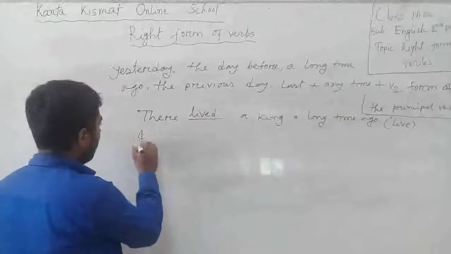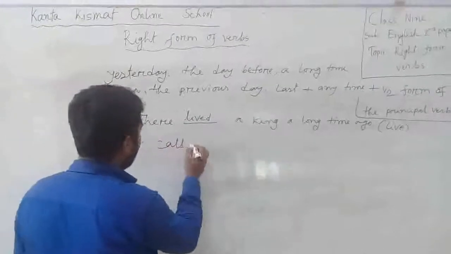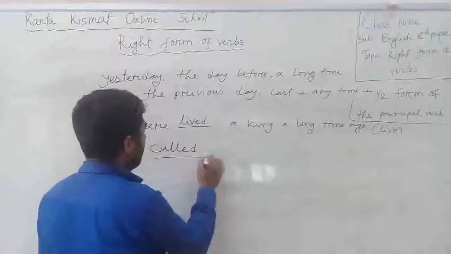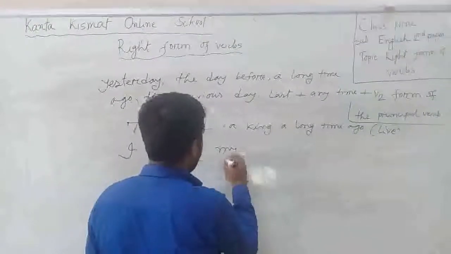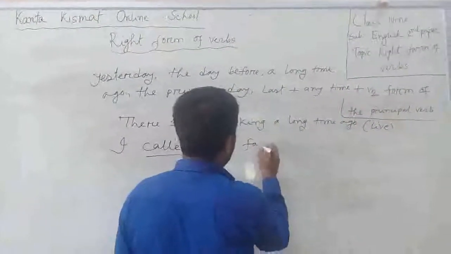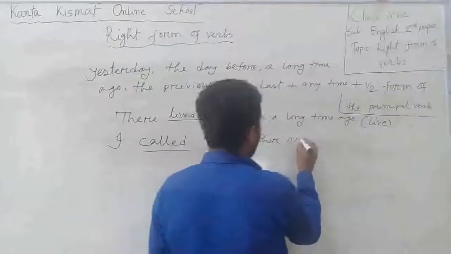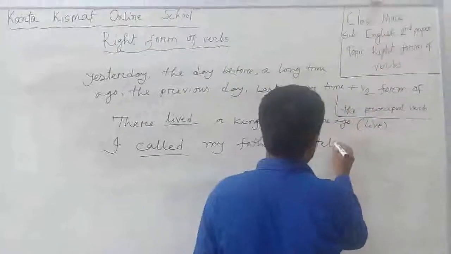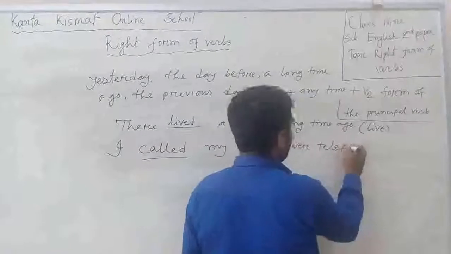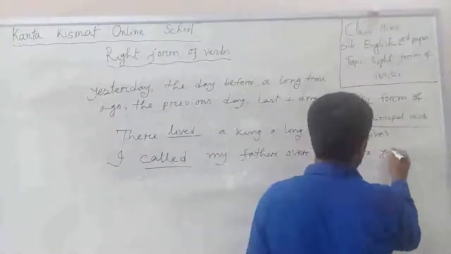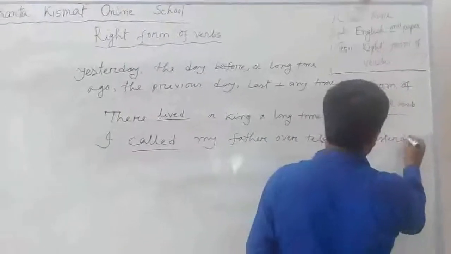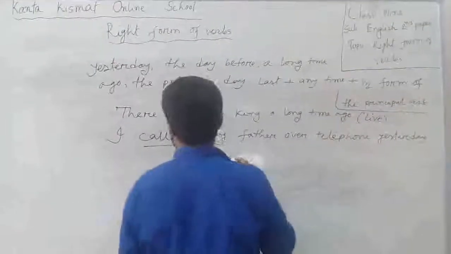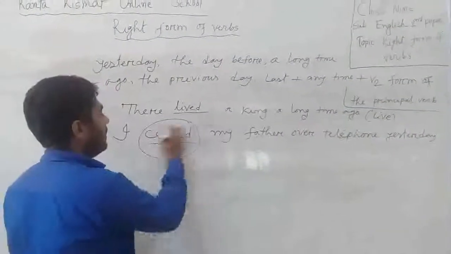I called my father over telephone yesterday. Dear students, notice this example. Here called is the past form of the verb.